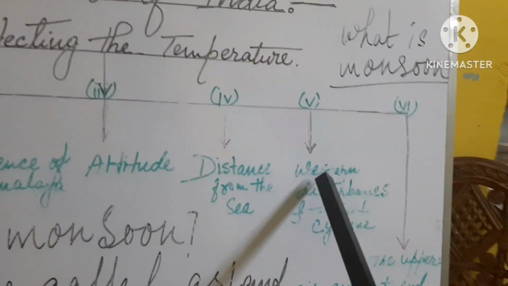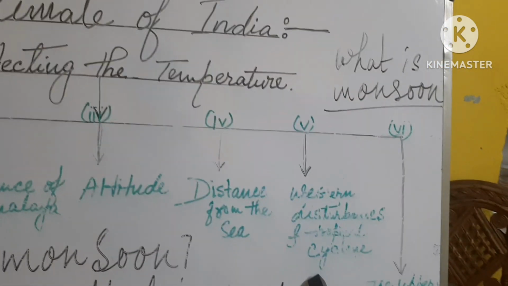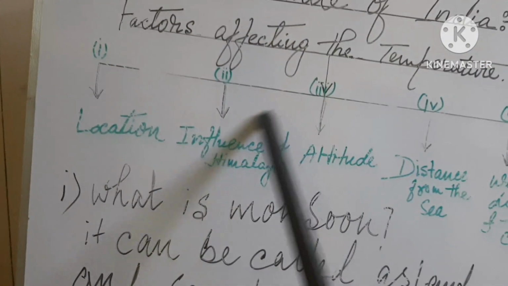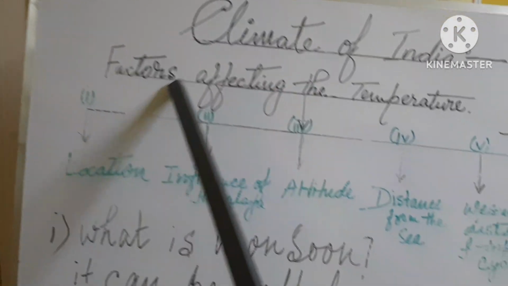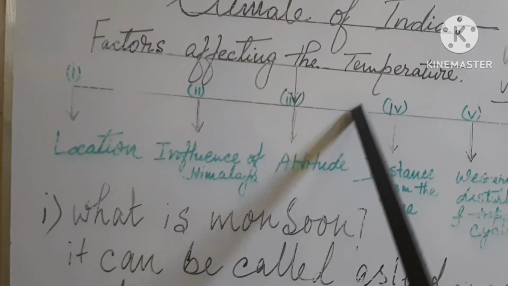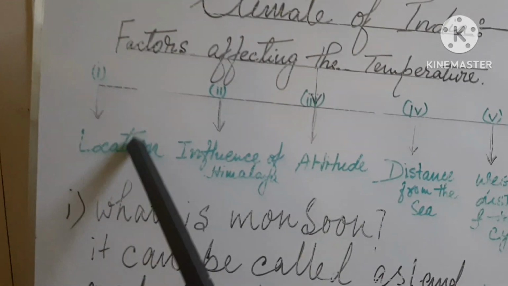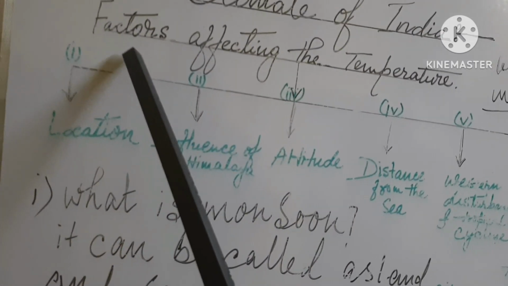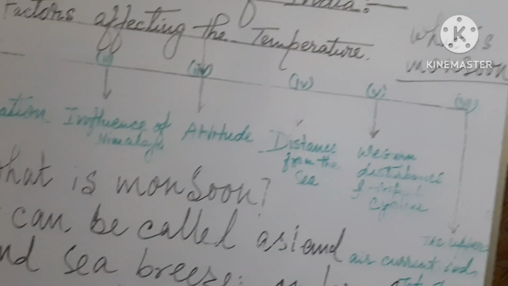Now, these points, western disturbance and tropical cyclone, I have divided into two parts. One is in the western part of India, where low pressure exists and wind comes from the Mediterranean Sea, resulting in rainfall in winter in Punjab, Haryana, Delhi, some parts of Uttar Pradesh, and havoc snowfall in Himachal Pradesh, etc. I have shown it in the map.